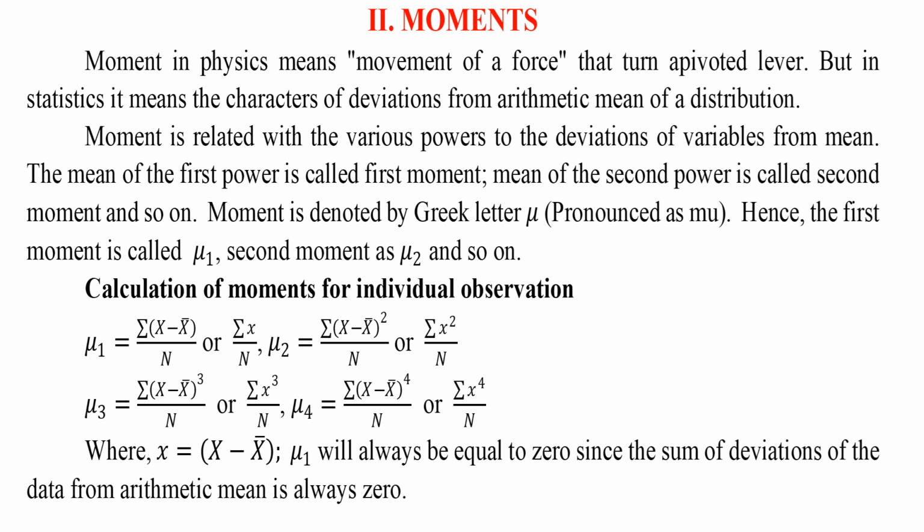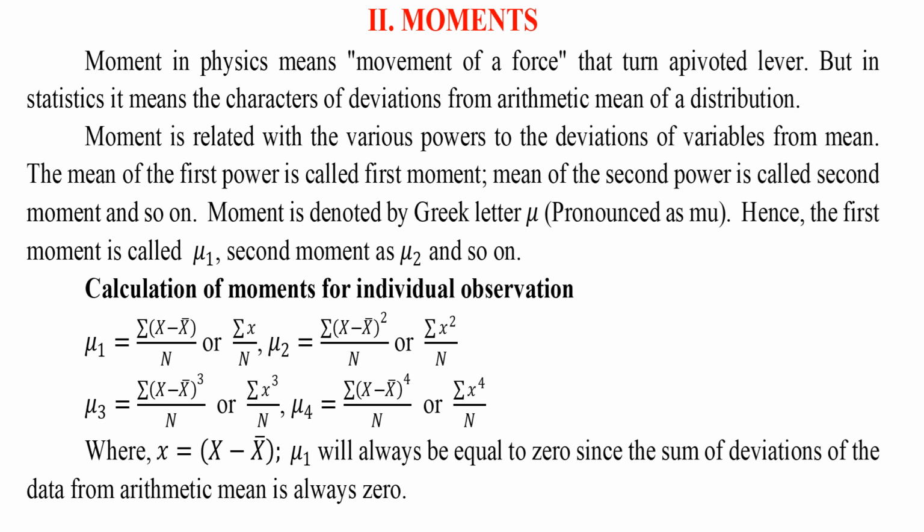But in statistics it means the characters of deviations from the arithmetic mean of a distribution. Moment is related with the various powers of the deviations of variables from the mean. The mean of the first power is called the first moment, the mean of the second power is called the second moment, and so on. Moment is denoted by the Greek letter mu. Hence, the first moment is called mu1, the second moment is mu2, and so on.